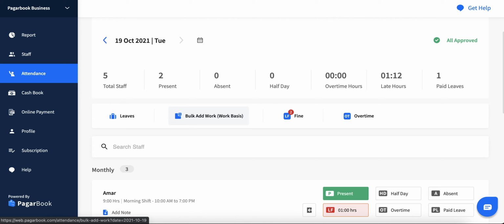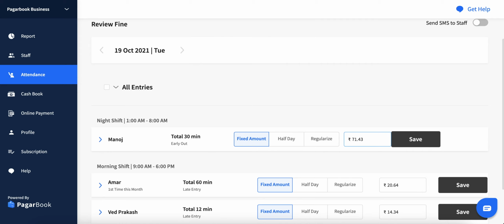Once an automation entry is approved, no further changes will be made even if the employee scans their face afterward. You will have to manually edit the entry. For example, if you have already approved 4-hour overtime for an employee on the review page, and the employee scans their face again after 2 hours, this won't change their overall overtime to 6 hours as the entry is already approved. To approve the fine entries, click on the Save button against the staff's fine entry.